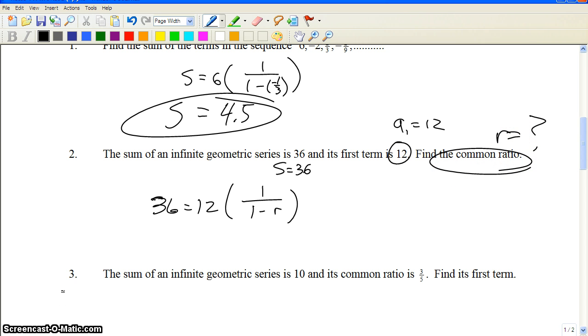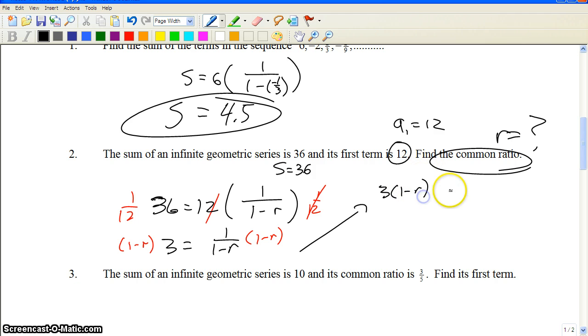I'm going to multiply by 1/12 so that reduces. So 36 over 12 is going to be 3 equals 1 over 1 minus r. Now we're going to solve this for r. To get rid of the 1 minus r in the denominator of a fraction, we're just going to multiply both sides by 1 minus r. It goes away, so we get 3 times 1 minus r equals 1. Distribute: 3 minus 3r equals 1. Negative 3r equals negative 2, r equals 2/3.